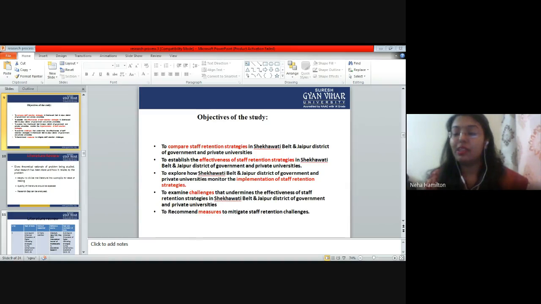So till now we have studied only the first step, which is the problem definition. In this problem definition, we have understood that there are two types of problems. First, related to the nature of the problem, and second, related to the relationship between the variables, right? So your research problem can be either of the two. Next, you have to rephrase the research problem in a meaningful way. And the next step is that you have to write down the objectives of the study.